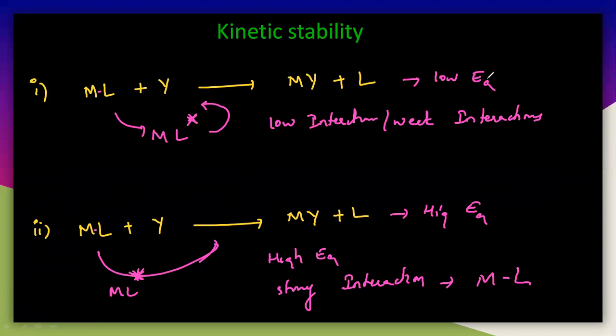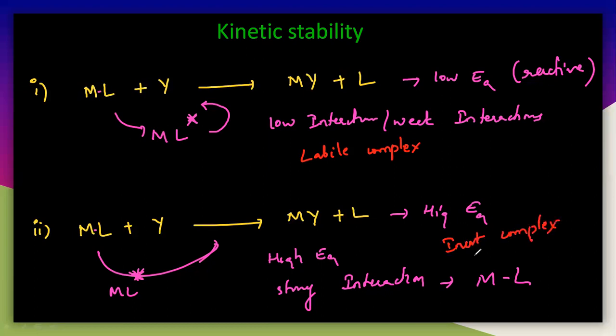So low activation energy is nothing but it is reactive. It indicates reactive, and the interactions of metal and the ligand are very weak here. The interactions are very weak interaction or low interaction. And this is completely called a labile complex. Labile complex here. And in this case, this is called the inert complex.